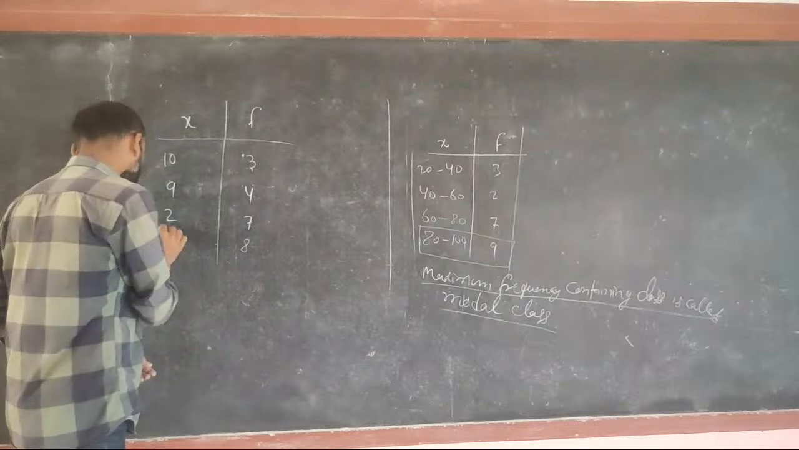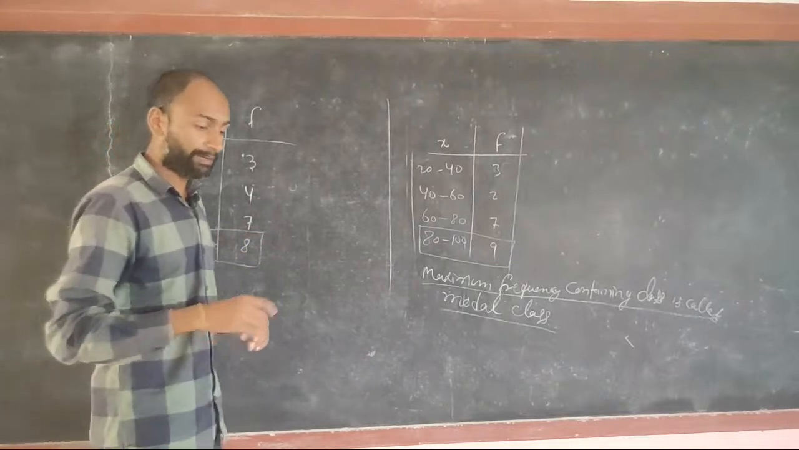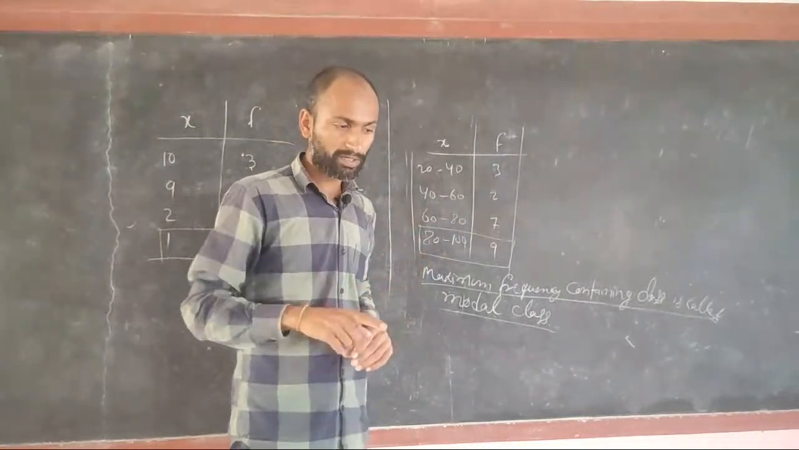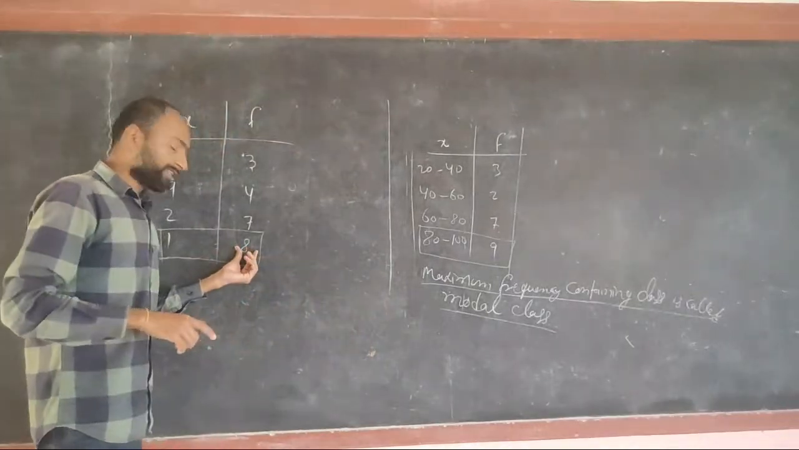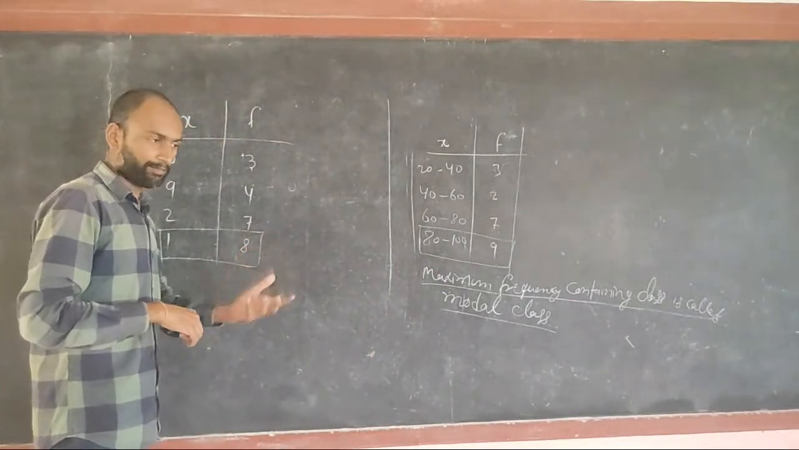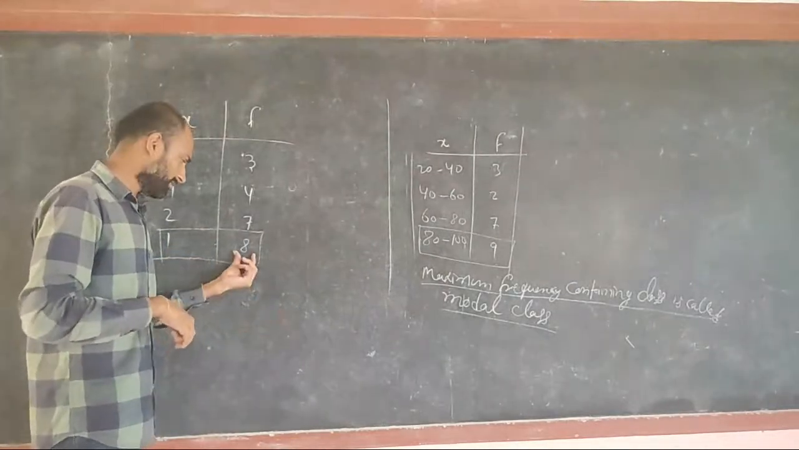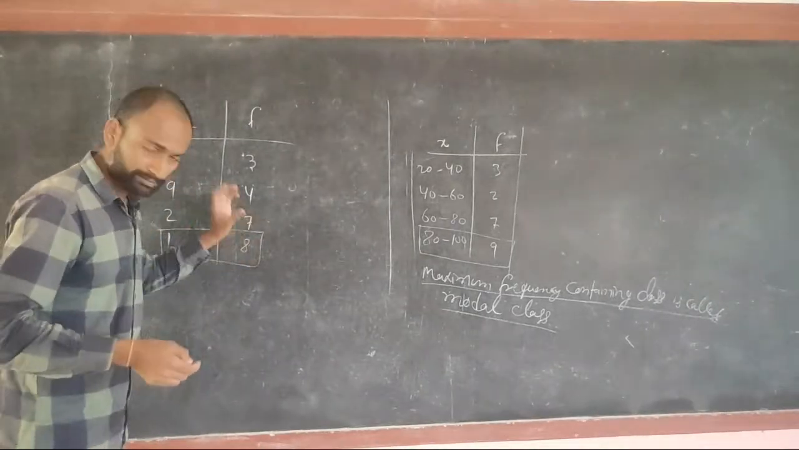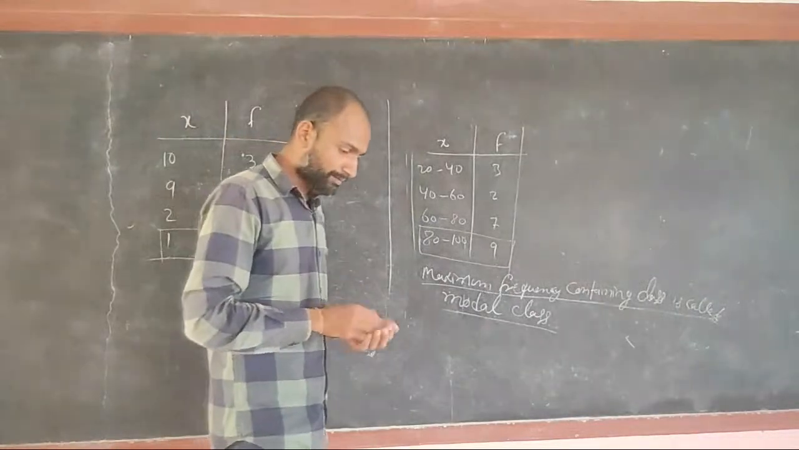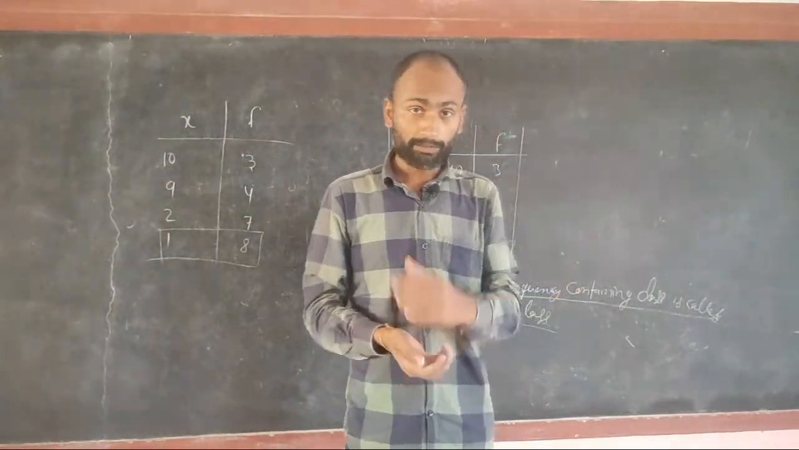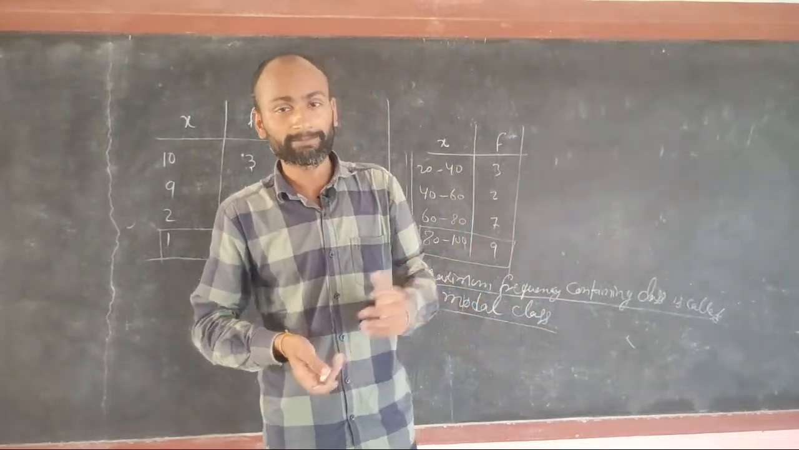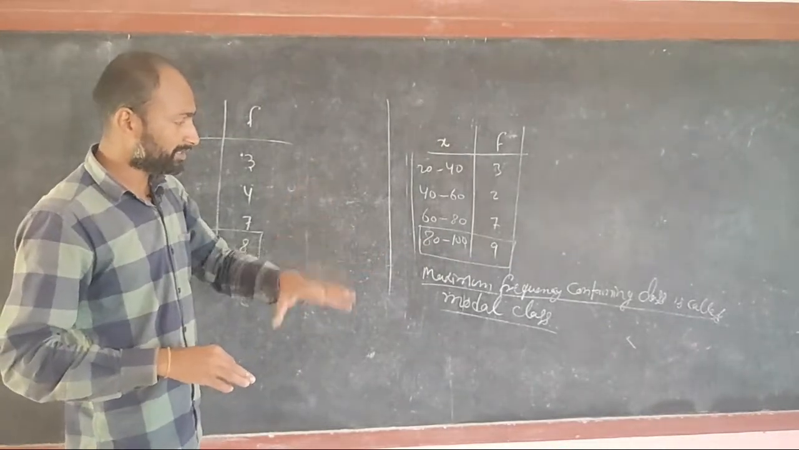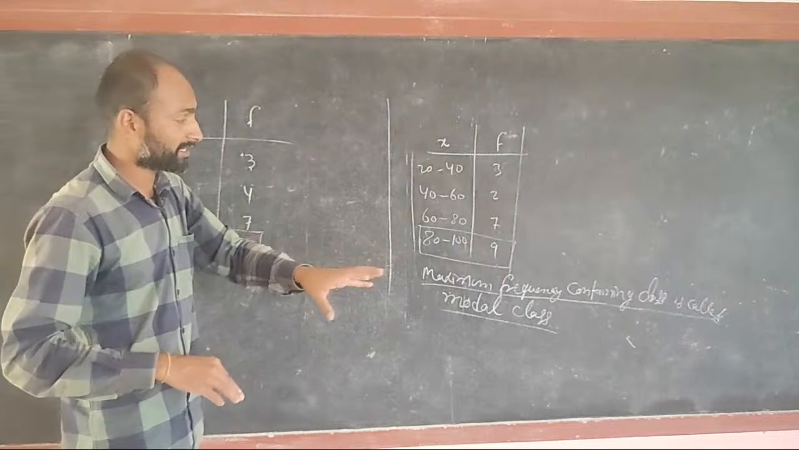If you are asking which number has been repeated the maximum number of times, then you will say that 1 has been repeated the maximum number of times. That is, 1 is the mode, and 8 is the frequency. How many times has it been repeated? 8 times. So the mode is the data that has been repeated the maximum times, and the frequency tells how many times it was repeated. The data with the maximum frequency is called the mode.